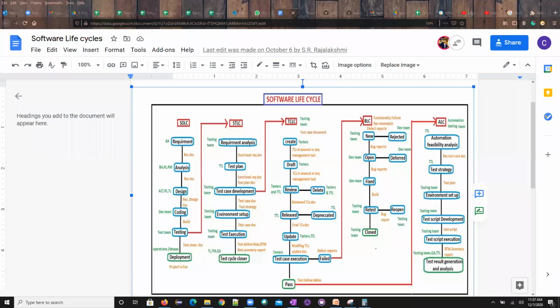We will say, based upon the requirements, we will create the project. Or if it is a product, then we'll go to the market, analyze that market, and get those particular requirements. So this is how the requirement gathering phase will be done.